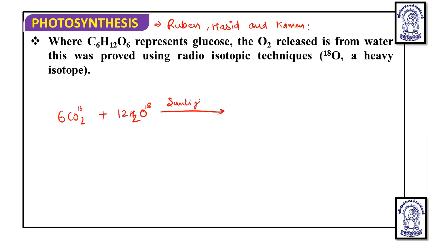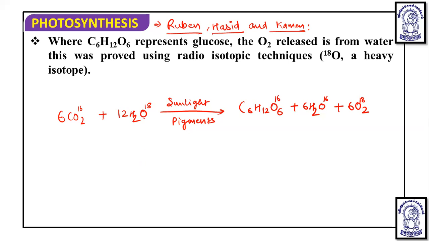Now in the presence of sunlight and pigments, C6H12O6 with O16 plus 6H2O plus 6O2 were formed. When H2O with O18 was used, the oxygen released was also O18. This means oxygen comes from water, not from CO2. That was proved by this particular experiment.